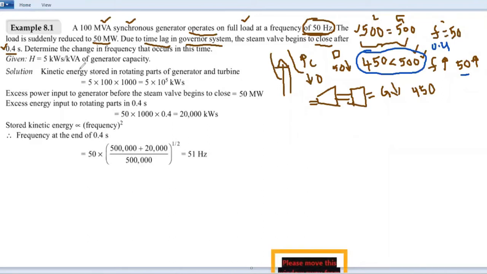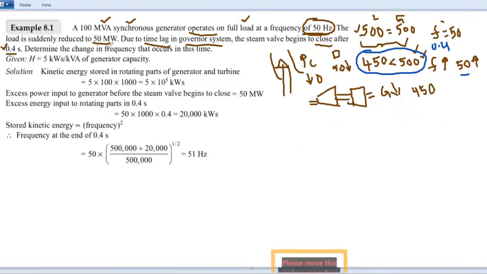So for that, first the given data: a 100 MVA synchronous generator operates on full load at a frequency of 50 Hz. At this condition, load requirement is equal to the generating power. The load is suddenly reduced to 50 megawatt.